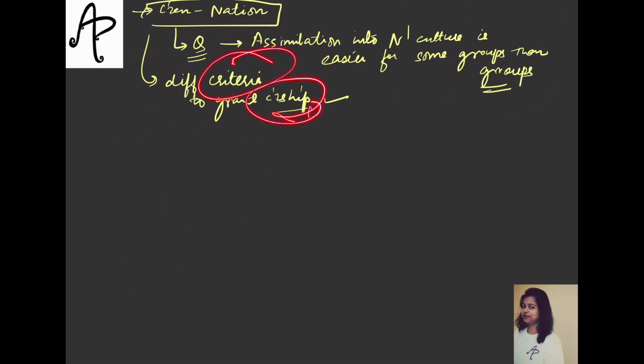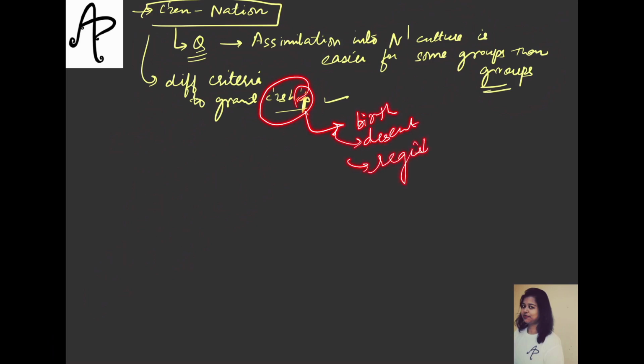So when we do that topic, you will come across terms like how you can acquire citizenship in India. Let's say one is birth, another way is descent, another is registration, then you have naturalization. What are all these, we will discuss in that topic. For now, just see what the methods are that we have. Another is by inclusion of territory. So in India, we have multiple methods by which we can acquire citizenship. But different countries might not have this, and the citizens there will face the problem.